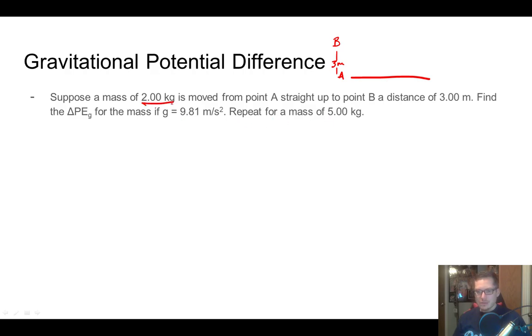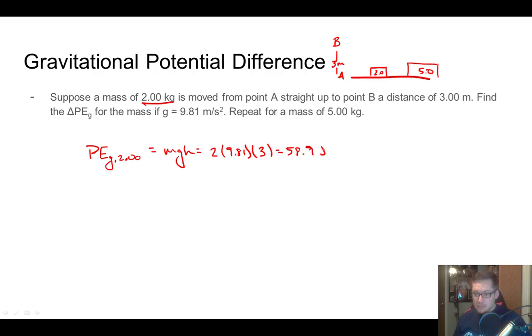Repeat, and so you've got one object that's 2 kilograms, and then another object that's 5 kilograms, and we're going to move it from A to B. So the potential energy due to gravity for this 2.0 kilogram object, well, this would just be mgh. Our mass is 2 times our gravity, 9.81, times our height, and it's moved up 3 meters, so times 3. We want 3 sig figs, so 58.9.